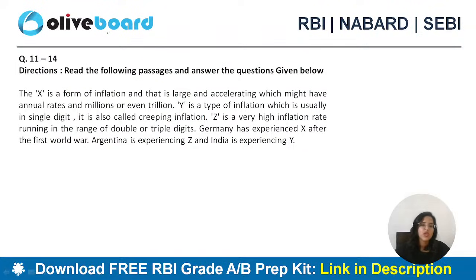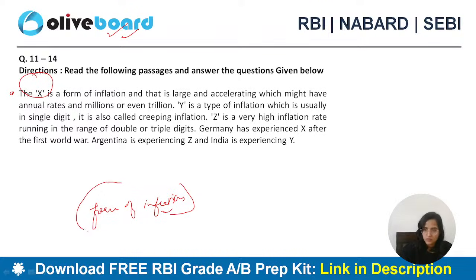Question 11 to 14 is based on this paragraph. The X is a form of inflation. So you have to basically identify which form of inflation. I hope you've done the types of inflation: inflation, disinflation, deflation, skewflation, hyperinflation, galloping inflation, trotting inflation. And now there are different types of inflation: cost push inflation, demand pull inflation, crawling inflation, and all that. I hope you know that.